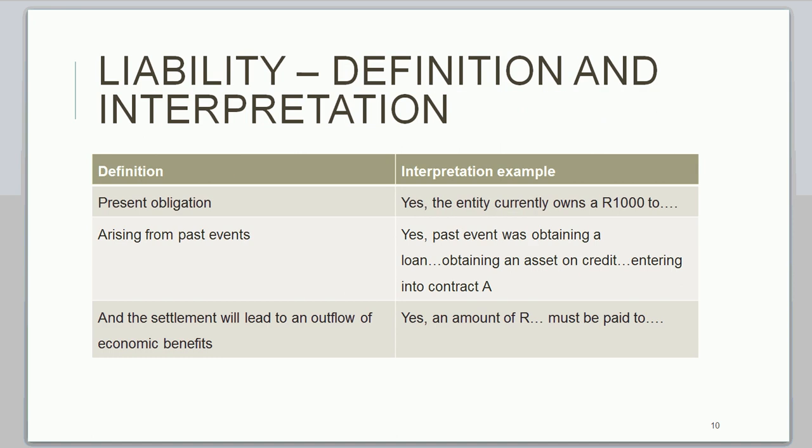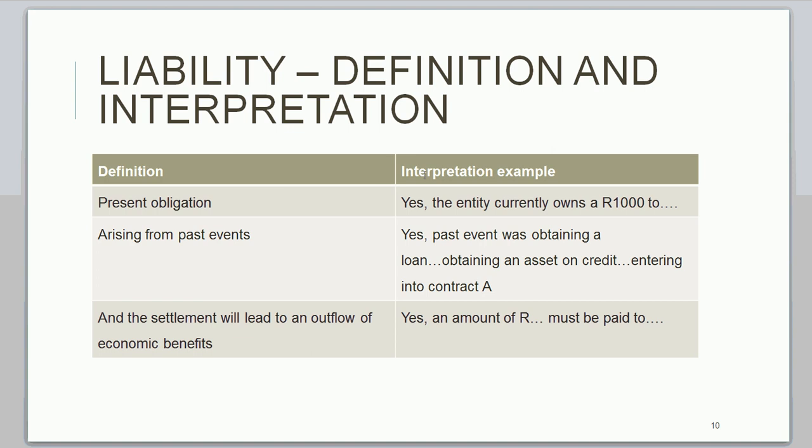Then we also have a liability. A liability has its own definition that you again should know off by heart. It says it's a present obligation arising from past events and the settlement will lead to an outflow of economic benefits. So we start with the discussion or the interpretation of present obligation.